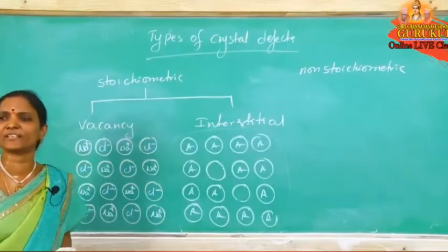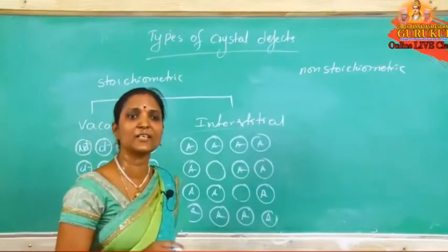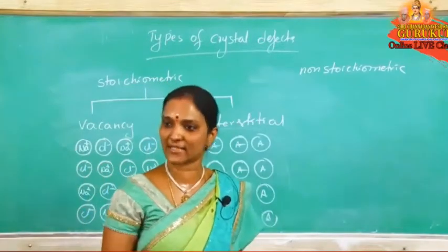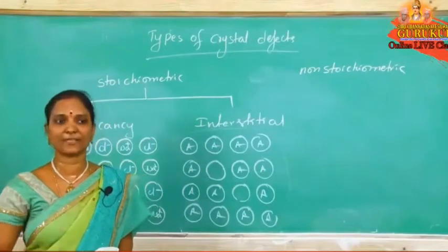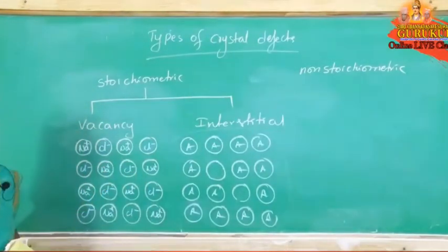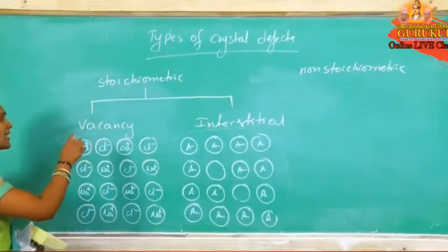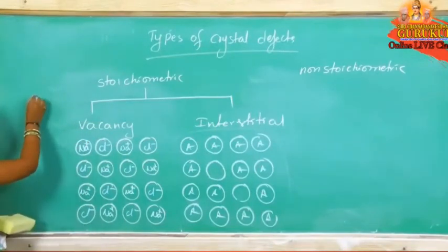What is vacancy defect? Nothing is there to read, it is a very easy concept. Vacancy defect is missing of particles from lattice sites. Because of this, density decreases. That defect is a vacancy defect. This is in a covalent crystal. If it is an ionic crystal, it is the same vacancy defect, but we use one more name, that is Schottky defect.